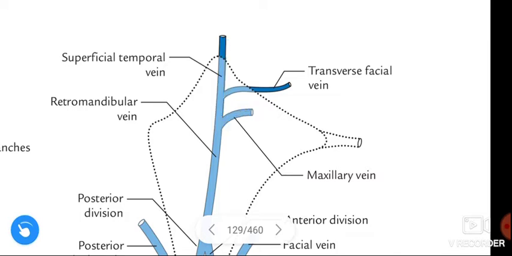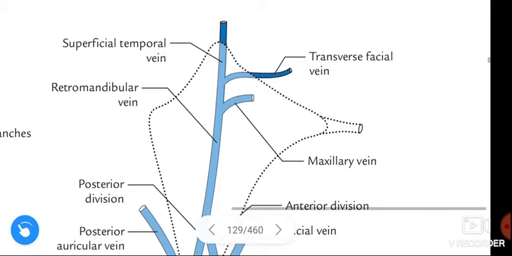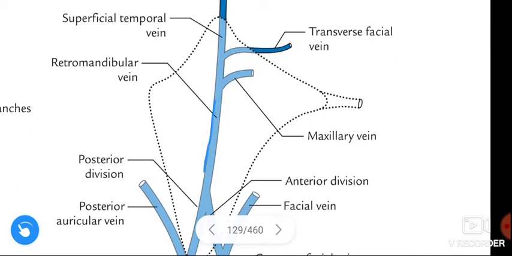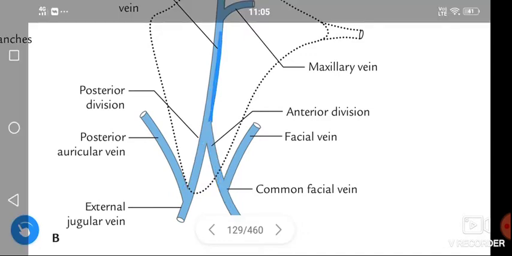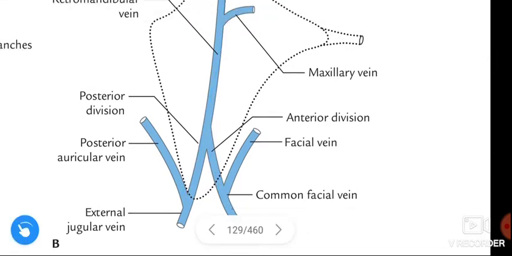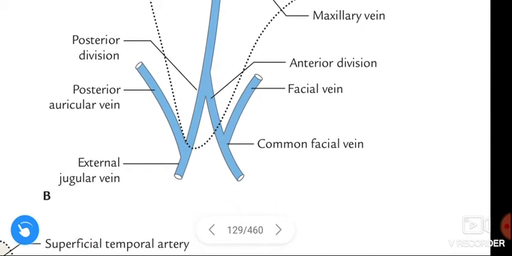This retromandibular vein is divided into anterior and posterior division. The anterior division unites with the facial vein to form the common facial vein.